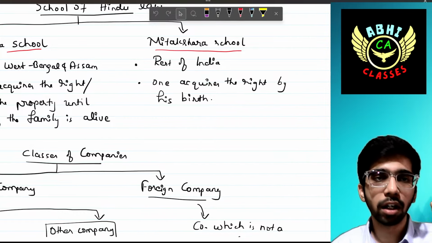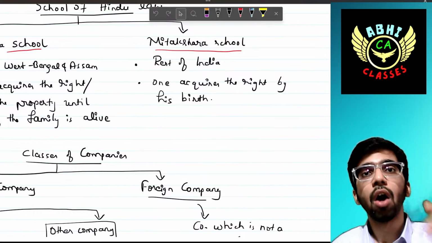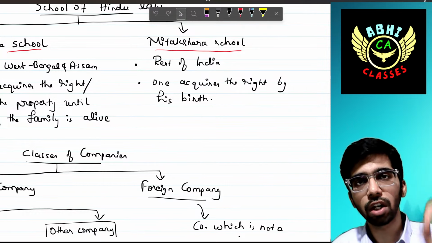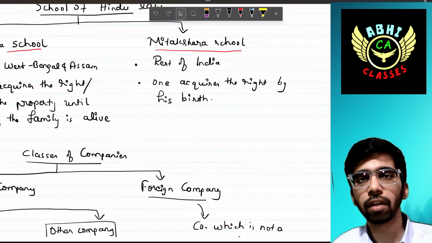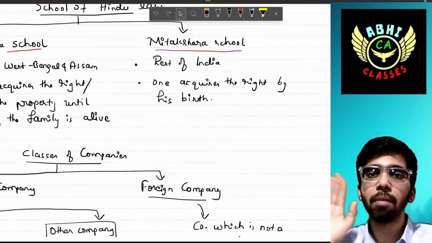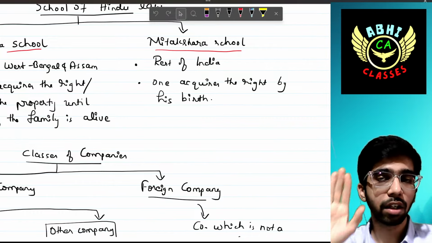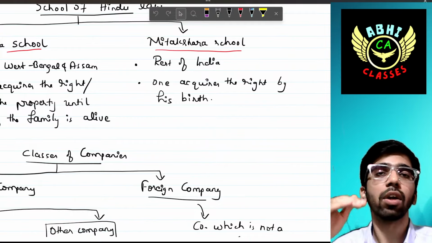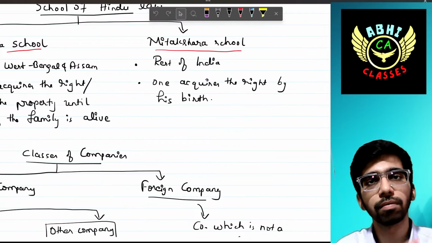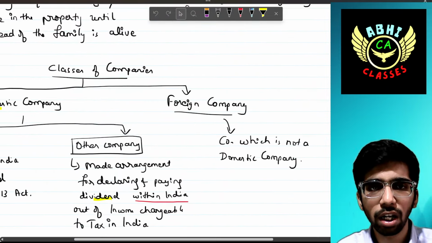That's it. Under Dayabhaga, until the Karta is alive, he does not get any right over the assets or anything. It is prevailing in West Bengal. Mitakshara is in the rest of the states of India apart from West Bengal, and one acquires the right after his birth. Simple.